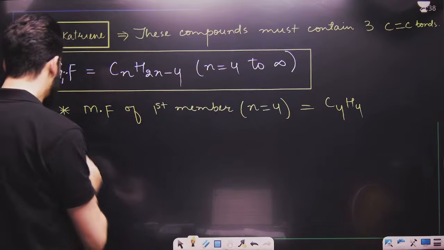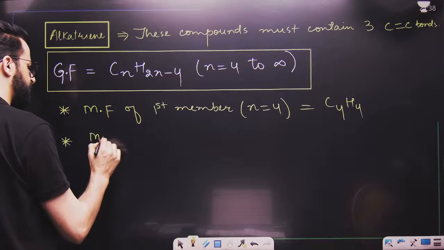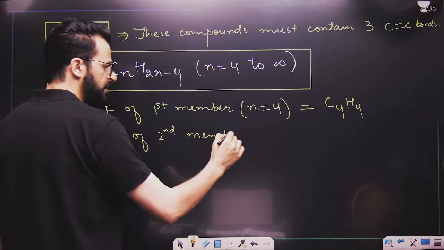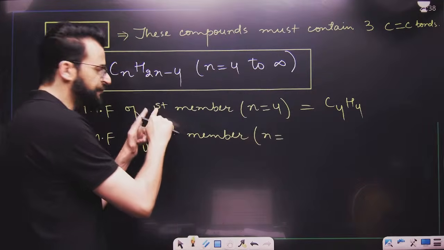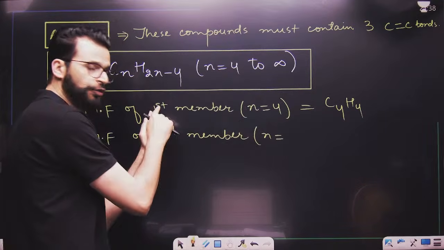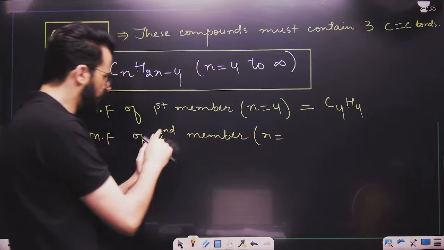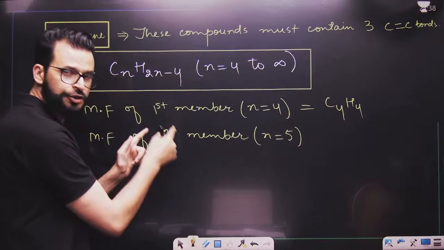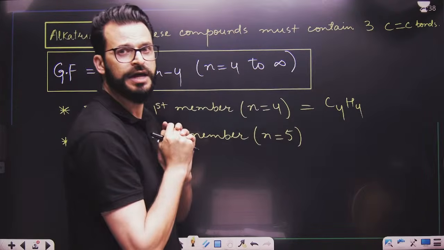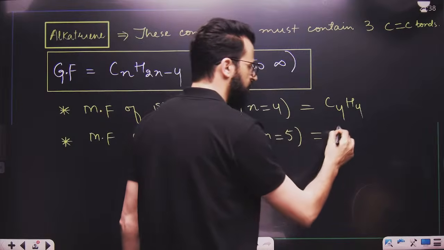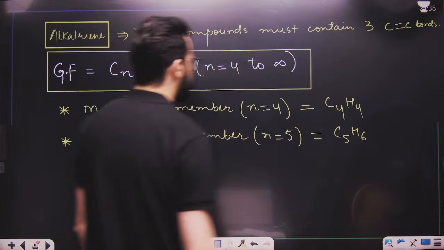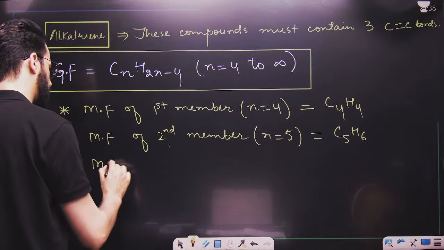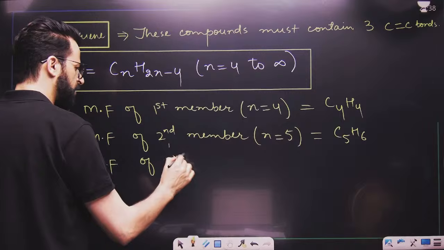C4H4. Now, what will be the molecular formula of the second member? You have to remember that for 1, the answer is 4. So you have to add 3 to 1 so that it becomes 4. Now add 3 to 2, it becomes 5. So you add 3 to get the value of n. Now n is 5, so it becomes C5H6. 10 minus 4 means 6. Now what is the molecular formula of the third member? Come on, quick.